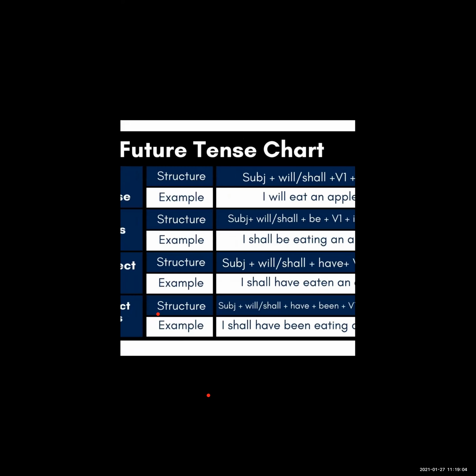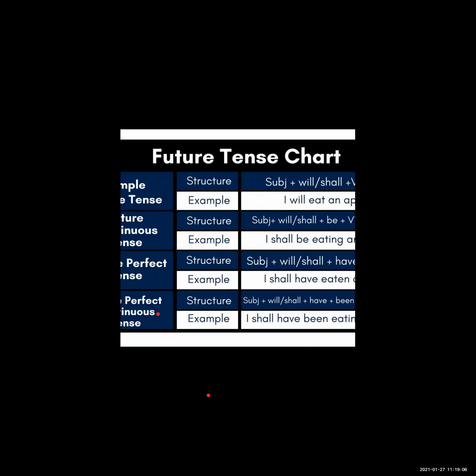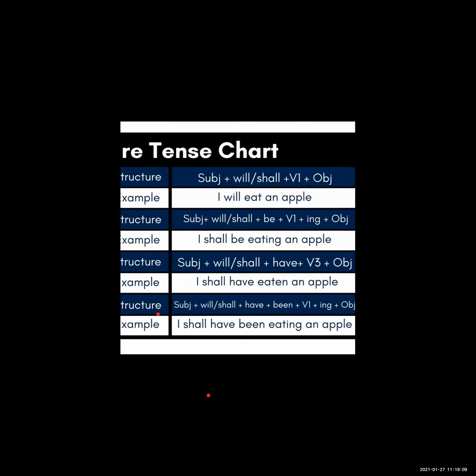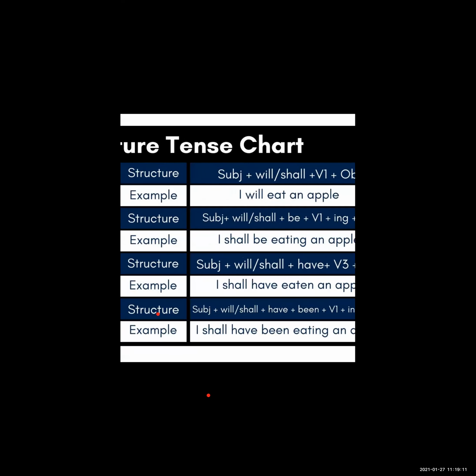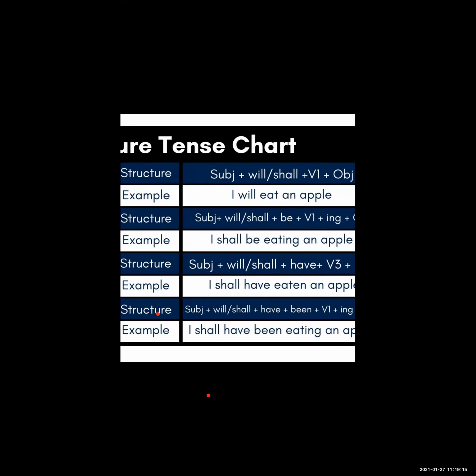Okay, now see future perfect tense. First see the structure of the future perfect tense. Future perfect tense we use to show an action which is expected to be completed by a certain time in the future.